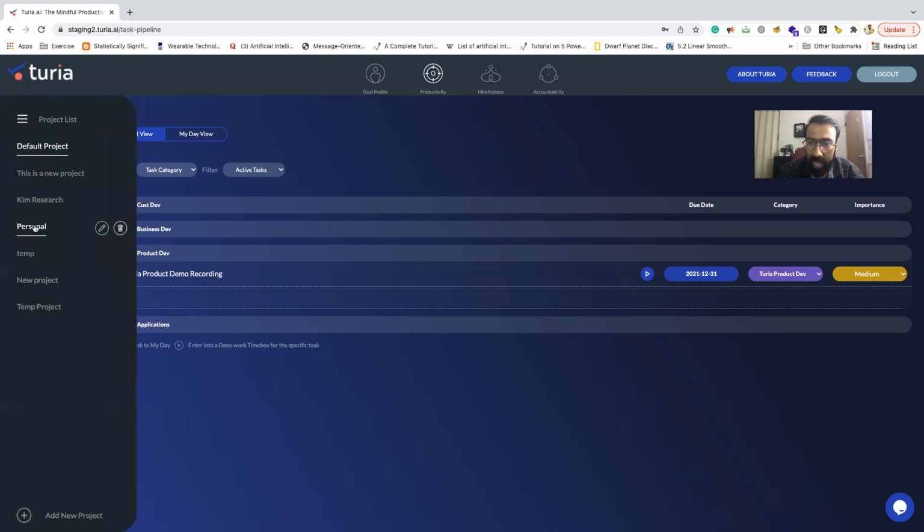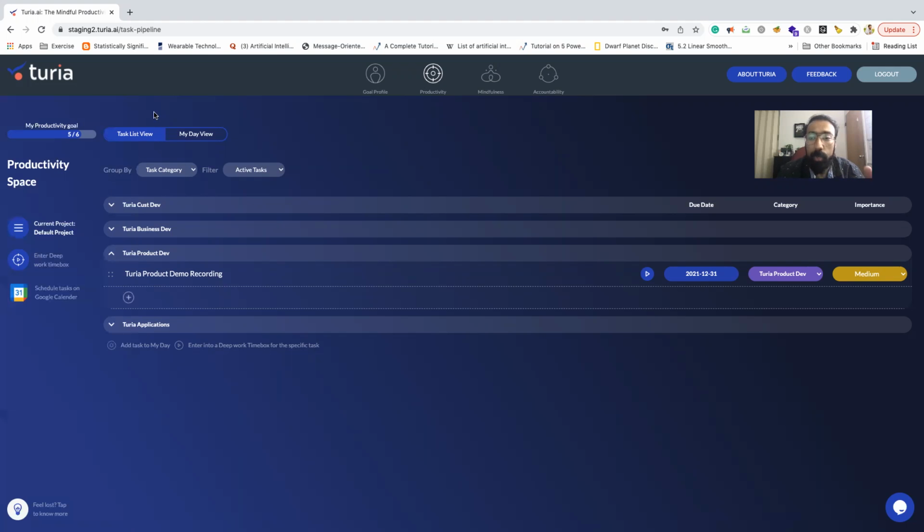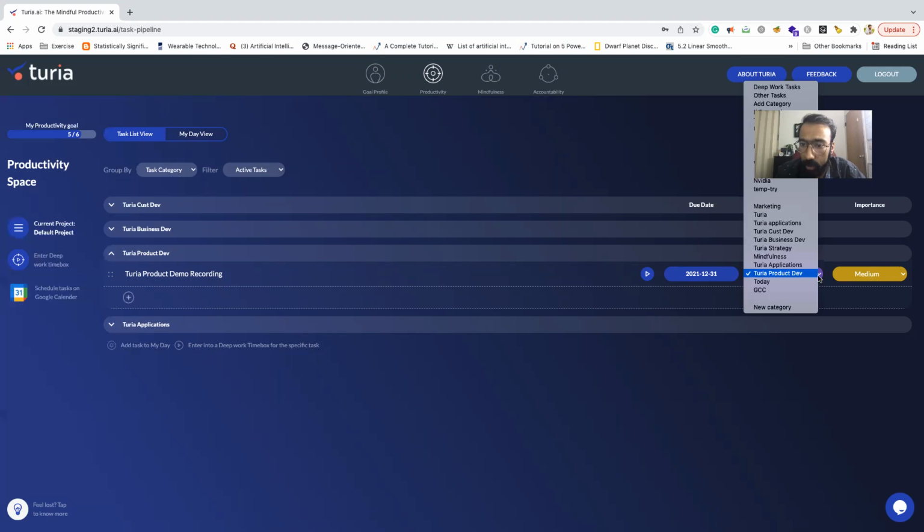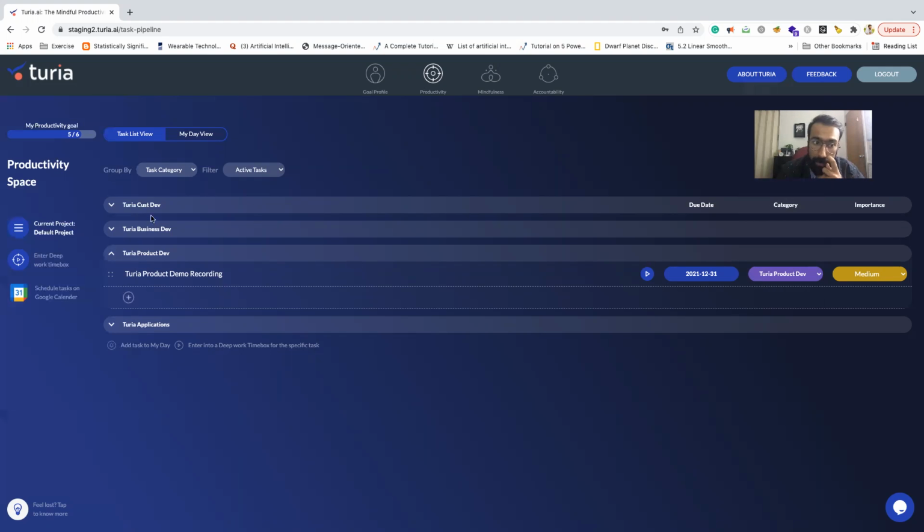First, you can have multiple projects, right? Then inside projects, you can have multiple categories to make sure that you are classifying and categorizing your tasks in different ways best for your projects, right? So if you want to create new categories, you can always click on the category tab and add a new category, and that's going to help you create new tabs like this, right? And then you can add tasks and other things from here, right?